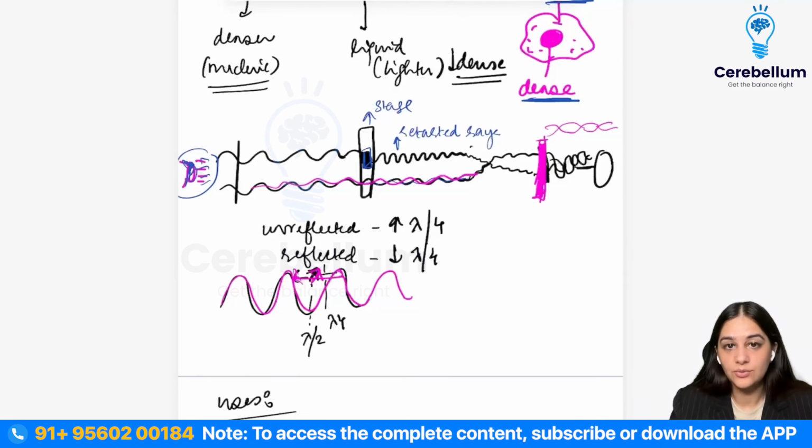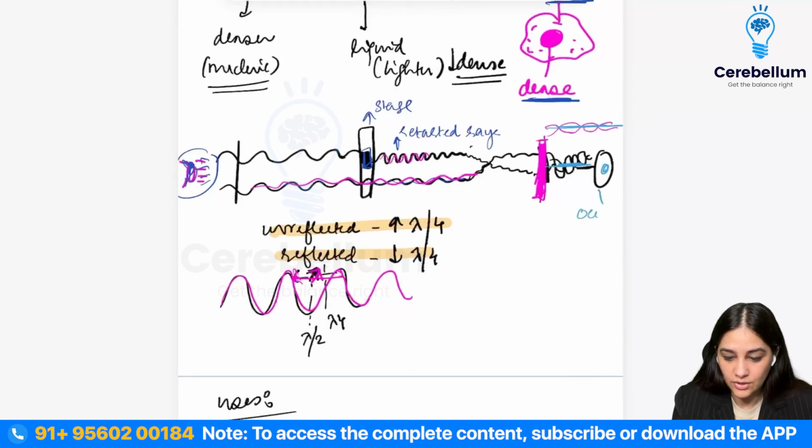Whatever retarded waves were already reflected, this phase plate is going to decrease the reflection by lambda by 4. The unretarded ones, it is going to increase by lambda by 4. When it decreases and increases the reflection, they form a waveform like this, and the net wave is going to be 0.